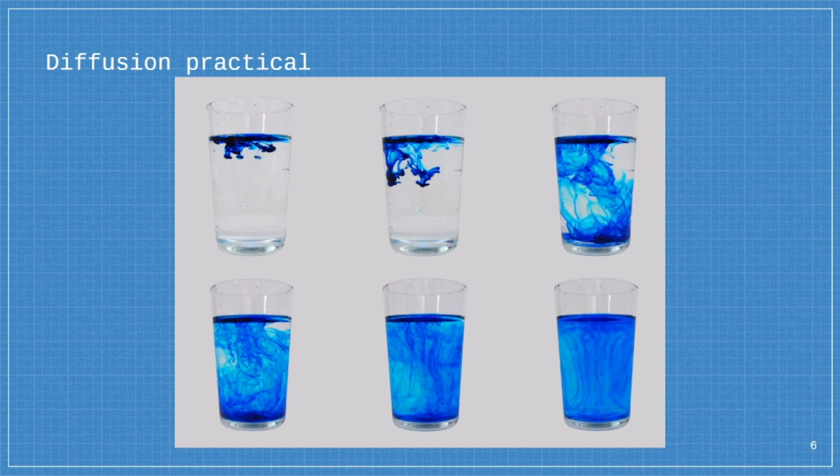This is only one example of diffusion. There are countless other ones too. For example, if perfume was to be sprayed in one corner of a room, after some time the people at the opposite corner of the room would be able to smell the perfume, because the perfume will diffuse from where it is sprayed, an area of high concentration, to the other parts of the room, an area of low concentration.